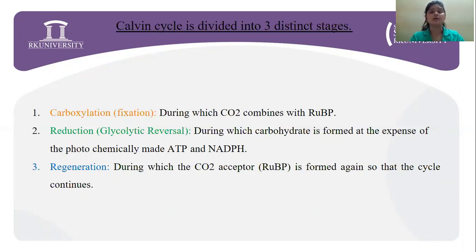The third stage is the regeneration stage, during which the carbon dioxide acceptor RuBP is formed again so that the cycle continues.